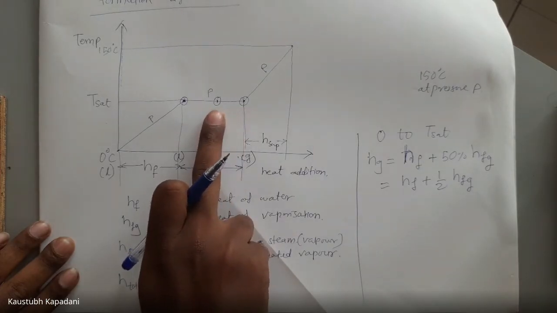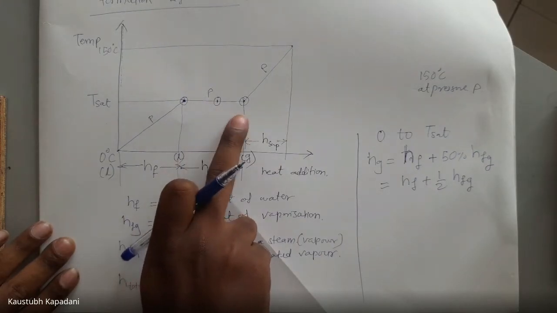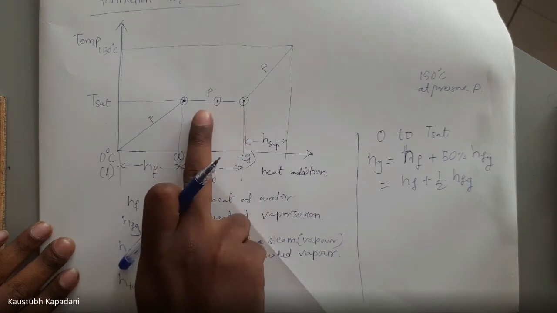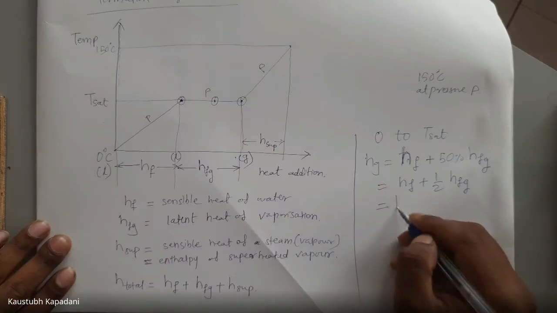So there is 50% moisture and 50% gas, or steam.